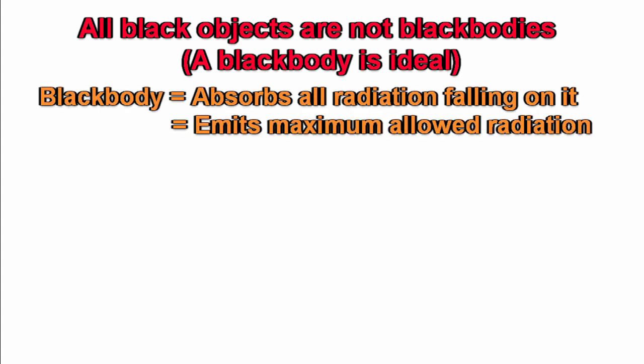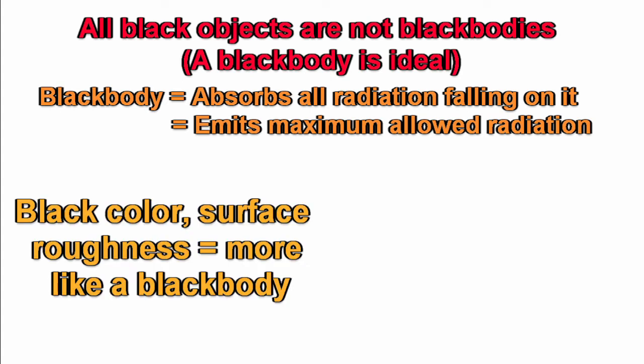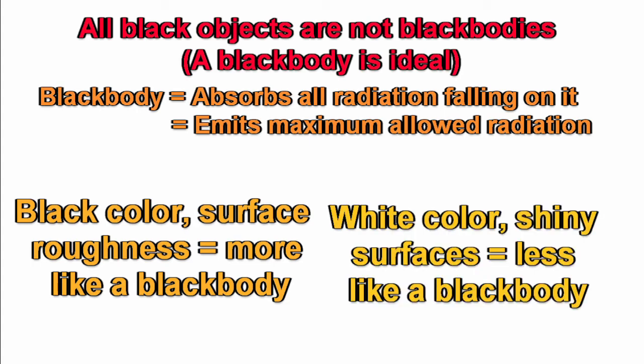So to recap, not every black object is a black body, because a black body is an ideal object that can absorb all the radiation incident on it and emit the maximum amount of radiation allowed. But that being said, black and other dark colors make an object more like a black body, and white and light colors make an object less like a black body.